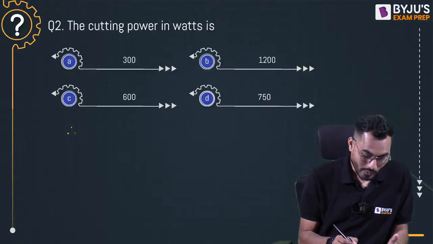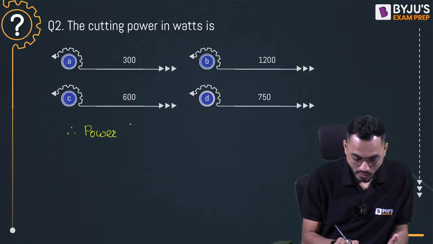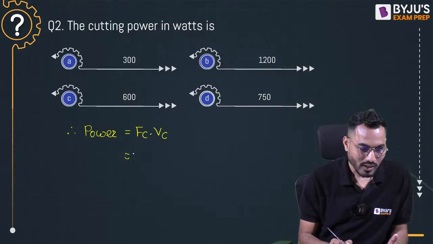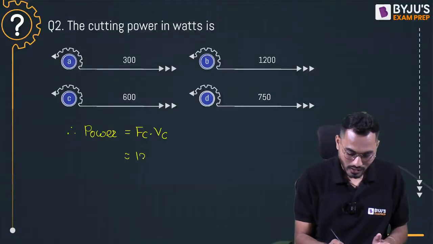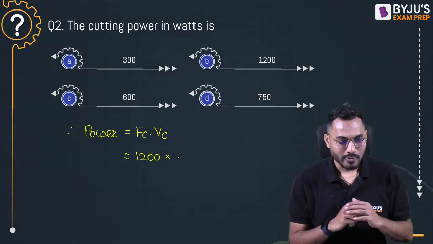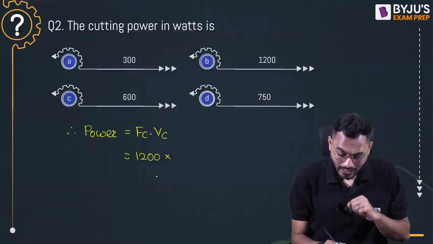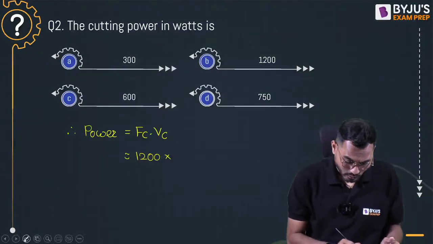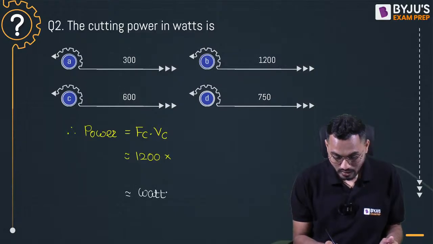Yes, Swati Kumari. Fine. So I'll say that, sir, cutting power is exactly equal to Fc into Vc. What is the cutting force? Sir, the cutting force is given as 1200 Newton. Multiply by cutting velocity. Sir, the cutting velocity is given as 60 meter per minute. But sir, power has a unit. What is the unit of power? Sir, the unit of power is watt.